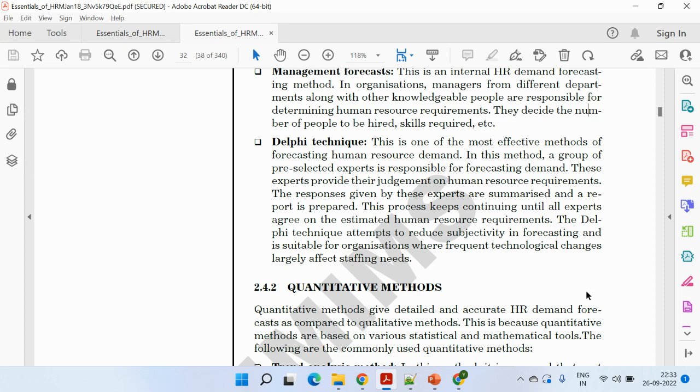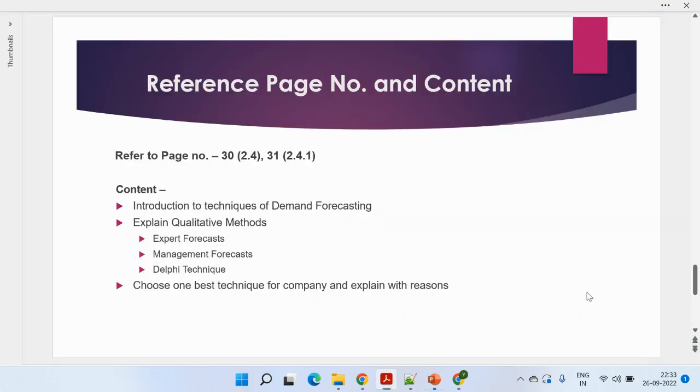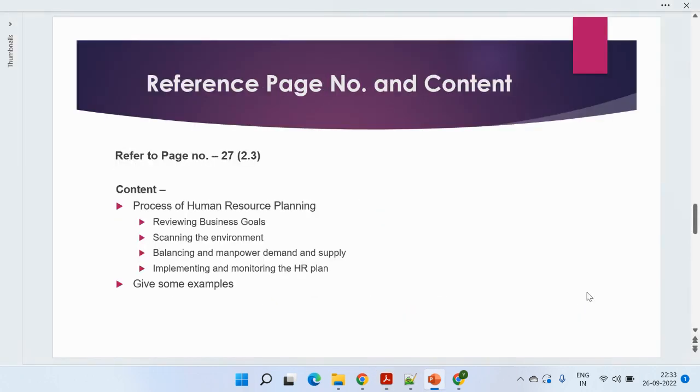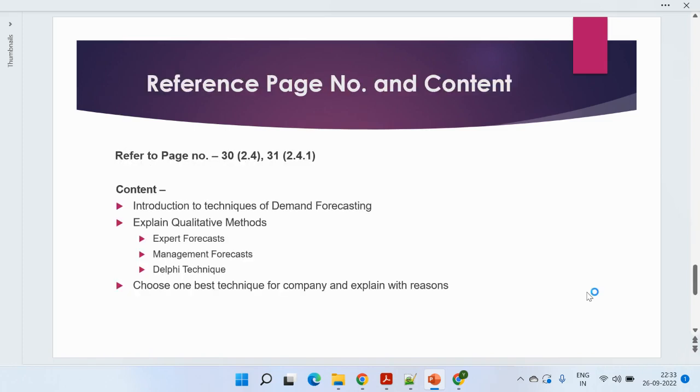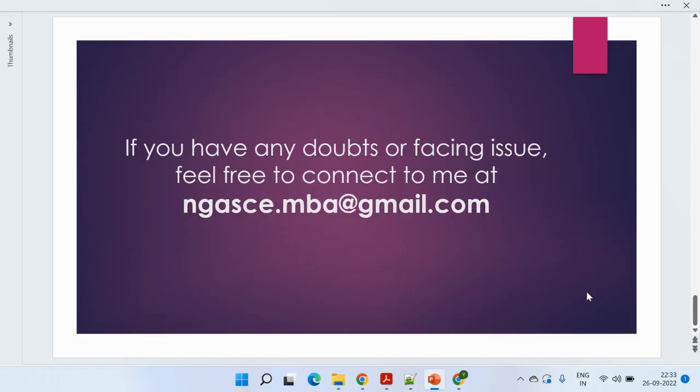You can choose any one of these. As per me, the Delphi method is the best, and again, it's mentioned in the book as one of the most effective methods. So you can use this Delphi method in answering the question for Aztec Tech Solutions Limited. Just give a brief explanation of how the Delphi method can be beneficial. So this is all about the third question, and I think we have covered all three questions pretty much